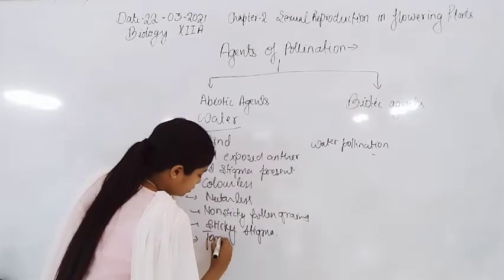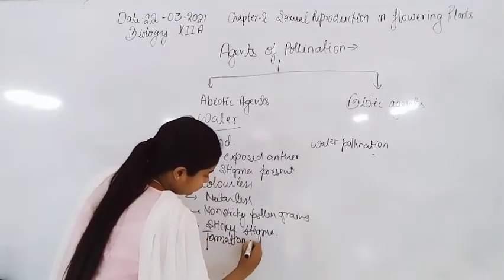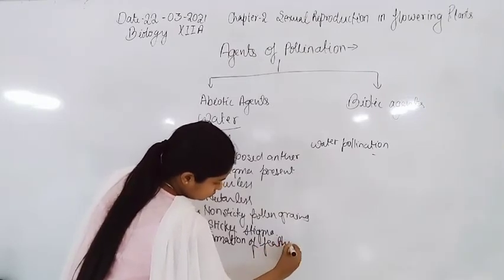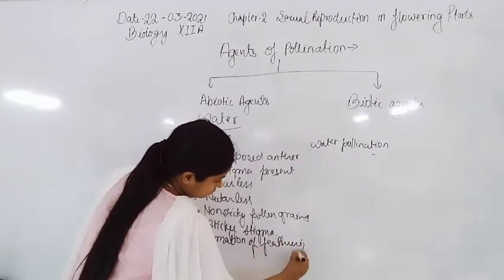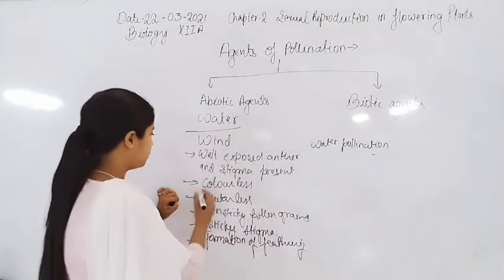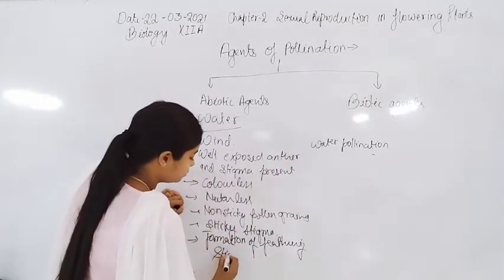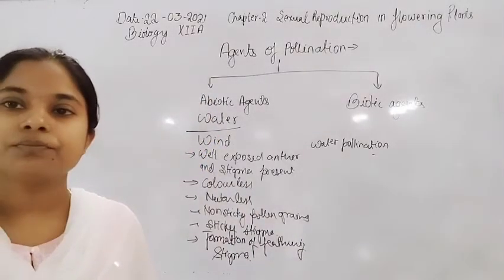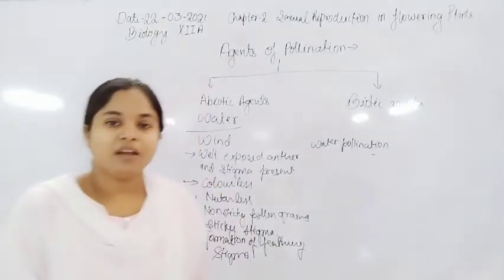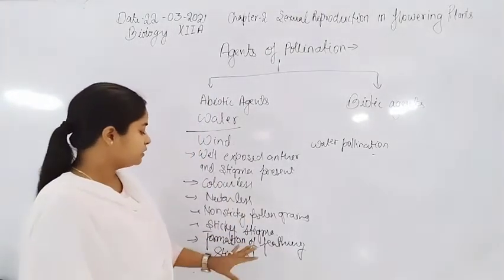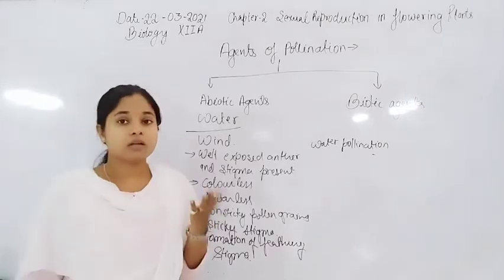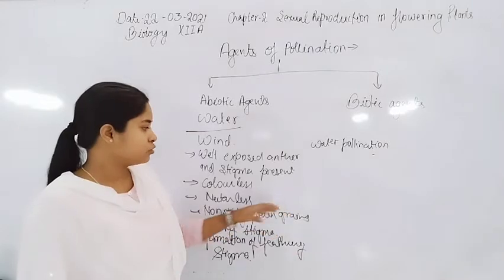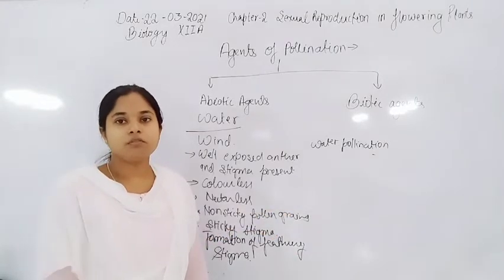And the second characteristic is that the stamen should have a long filament.